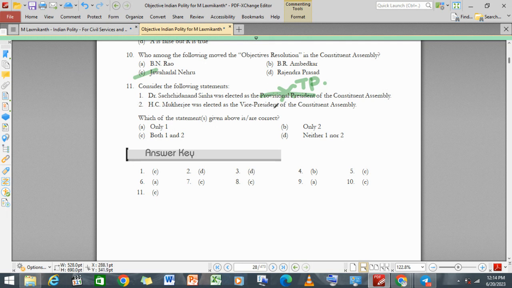And H.C. Mukherjee was elected the vice president of the Constituent Assembly. So it is right. But not just H.C. Mukherjee, we have G.B. Mavalankar as well. Let me recheck it. Yes, V.T. Krishnamachari and H.C. Mukherjee. They both became vice presidents of the Constituent Assembly. So only two is correct.